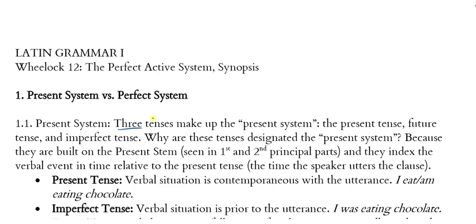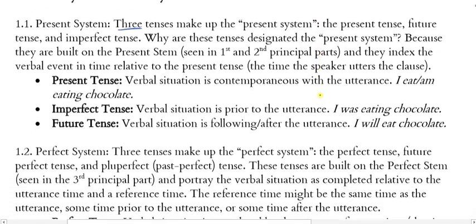And secondly, these tenses situate the verbal event in time relative to the present tense. The present tense is described as the time the speaker utters the clause. I'll explain that a bit as we go on in these examples.